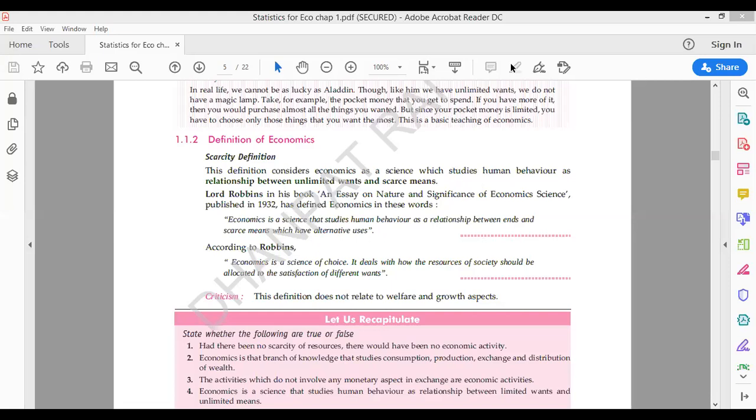True. If I ask you the reason why it is true, kindly tell me with the reason. Don't write just true. Tell me with the reason why. I'm waiting in the chat box. Kindly write the reason why.